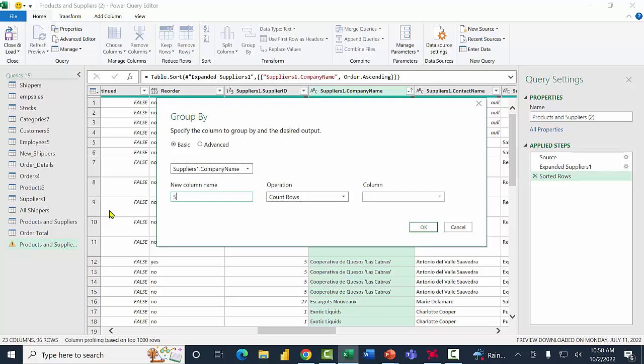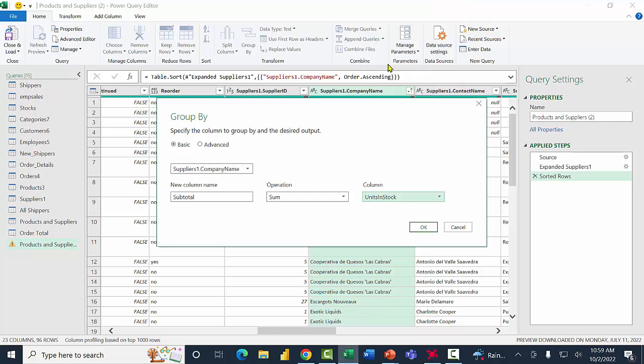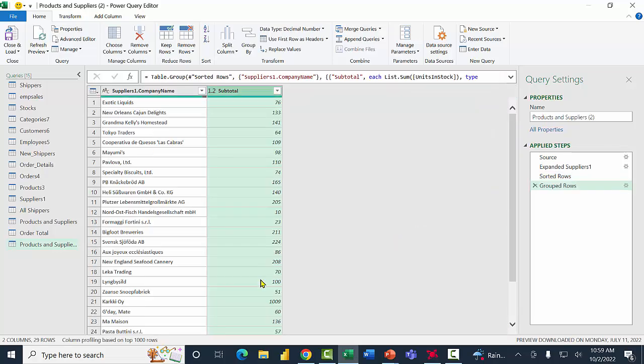Or the field will be called subtotal. In this case, I'll pick on sum. And then for the column, I'll choose the units in stock. So I want to see the units in stock for each different supplier, just as an example. I'll click OK. Now before I click OK, notice that there's 96 rows. I'll click OK. And now there's only going to be 29 rows, 1 for each different supplier.